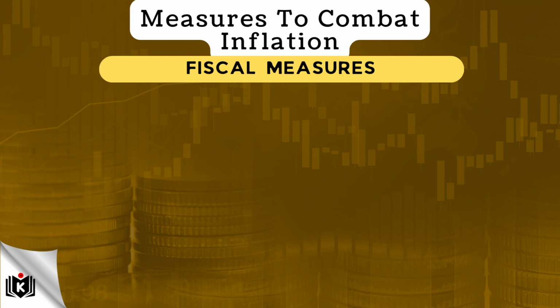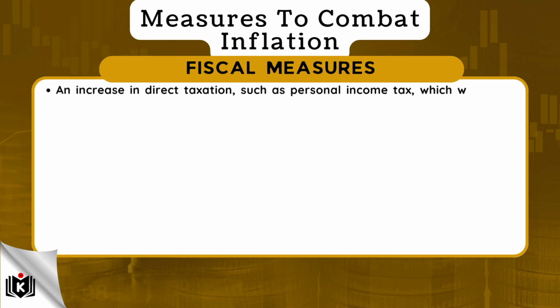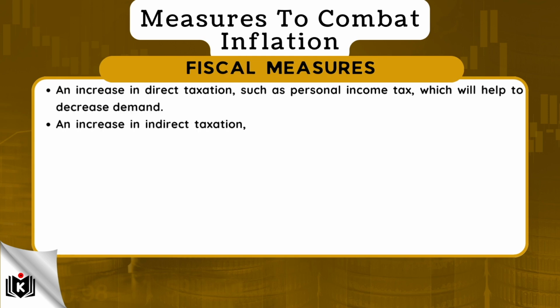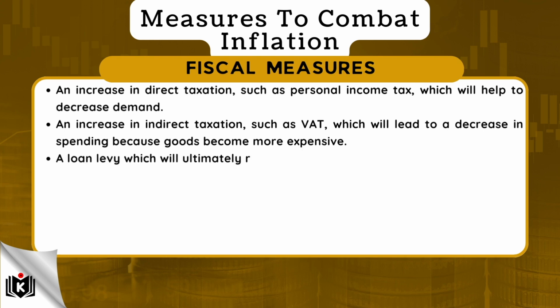These measures can include the following: an increase in direct taxation, such as personal income tax, which will help to decrease demand. An increase in indirect taxation, such as VAT, which will lead to a decrease in spending because goods become more expensive. A loan levy, which will ultimately reduce disposable income of consumers.